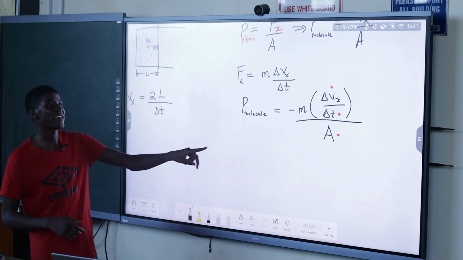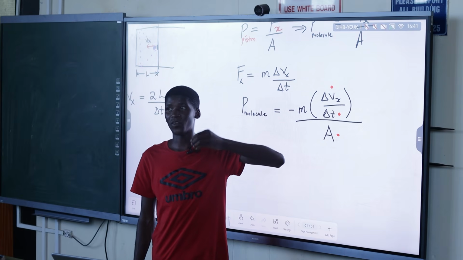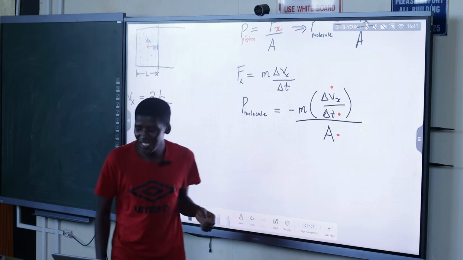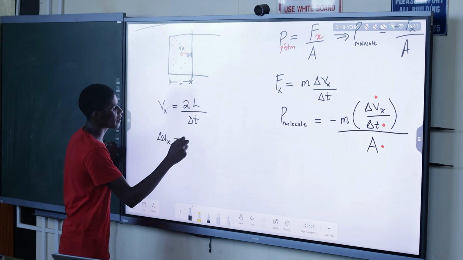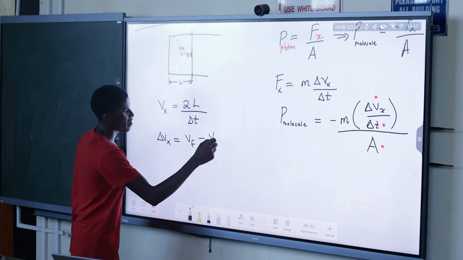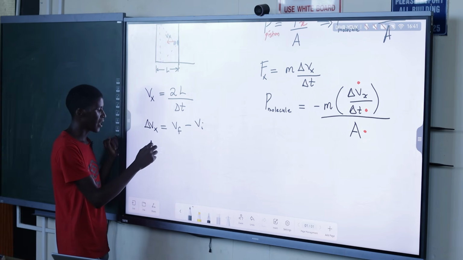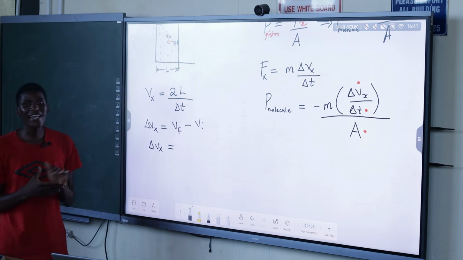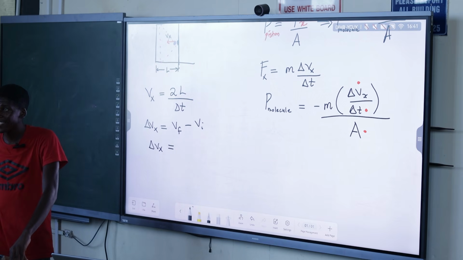So if we start with delta Vx, this is the change in velocity. The change in velocity delta Vx is given by what? It's more like the change in speed, but it's still the same: final minus initial. Right. So as this collides with the piston, will the velocity change in terms of the magnitude? Why not?